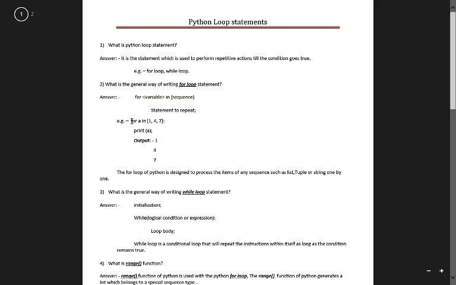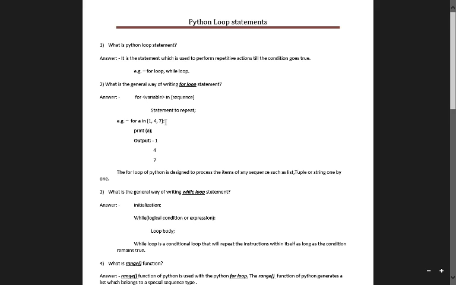Here I have written an example: for a in the given sequence, the sequence is the list 1, 4, 7, and print a. Then it will print the numbers 1, 4, 7, because 1, 4, 7 are the numbers present in the given list or the given sequence.